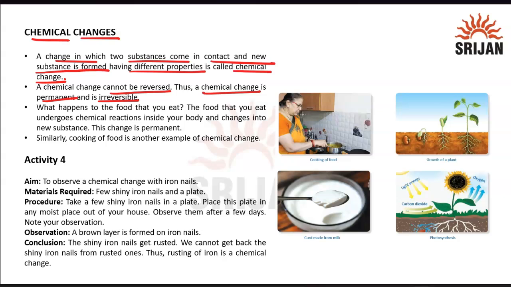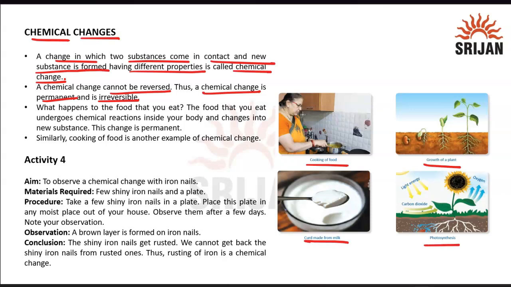Here you can see different examples of chemical changes, like the cooking of food. Once you cook the food, you can't go back to its original state, the way you put the vegetables into the pan. Similarly with the growth of a plant: once the seed is put under the soil and turns into a plant, you can't go back to the seed. The plant will give you the seed, but the plant itself cannot go back to the seed. Same with curd that is made from milk. Once you get the curd, you can't go back to the milk.